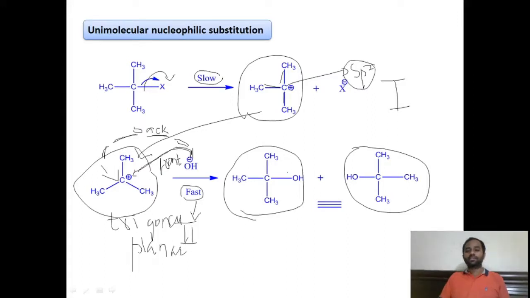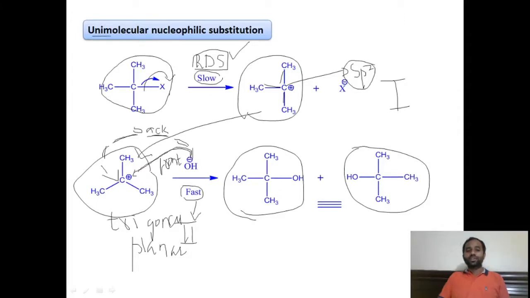Very simple. It takes place in two steps. In the first step, we remove the bond to form a carbocation intermediate, which is sp2 hybridized with a trigonal planar structure. In the mechanism, whichever step is the slow step determines the overall rate of the reaction, and that is called the rate determining step. In the rate determining step, you see only one molecule, the alkyl halide, is participating. Therefore